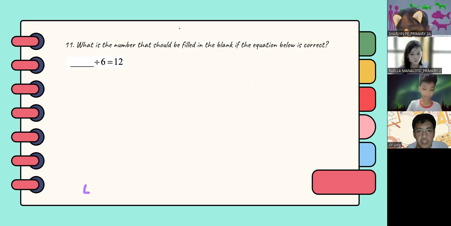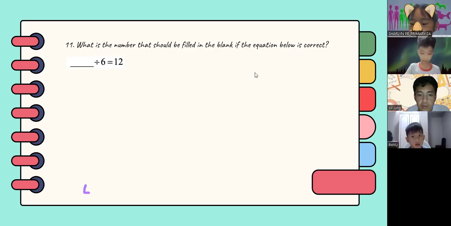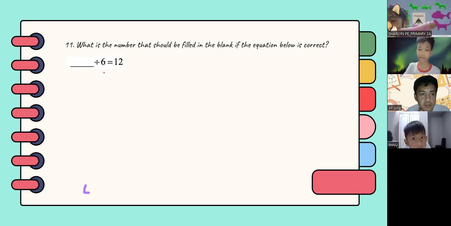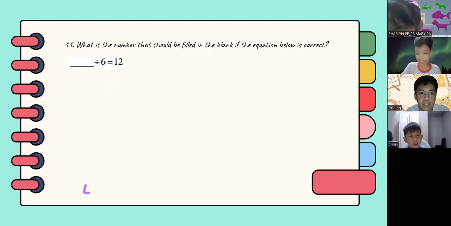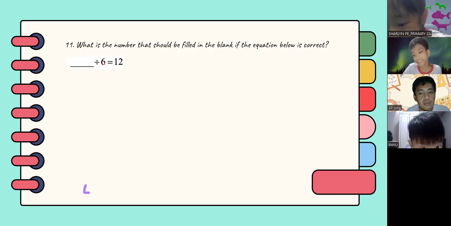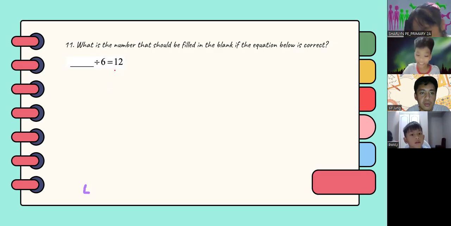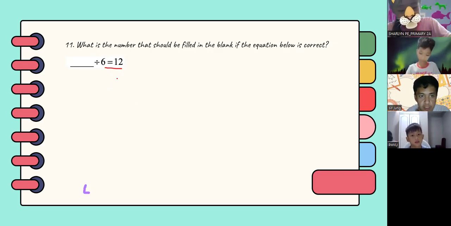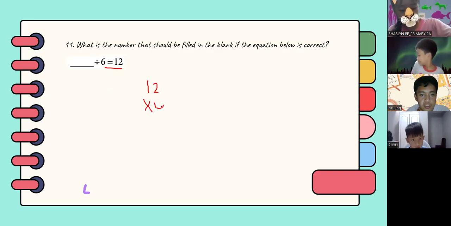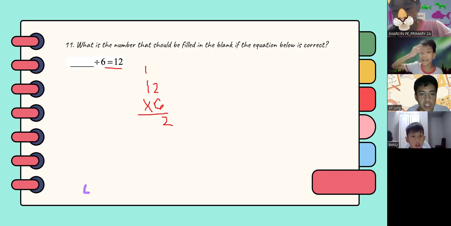How did we arrive at 72? We arrive at 72 because you just need to find the number that when you divide it by 6, it would give you 12, right? So the way to solve this, you just need to multiply it directly. So 12 times 6: 2 times 6 is 12, 1 times 6 is 6, plus 1, which is 7.